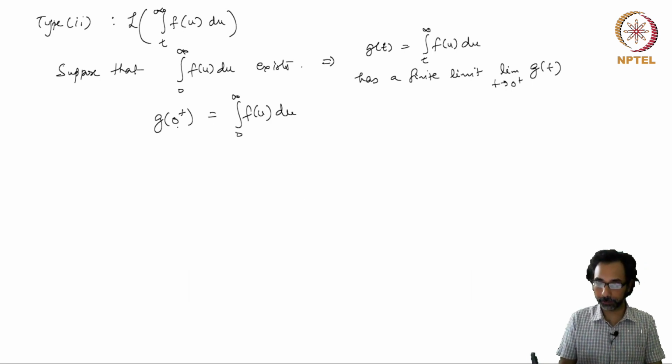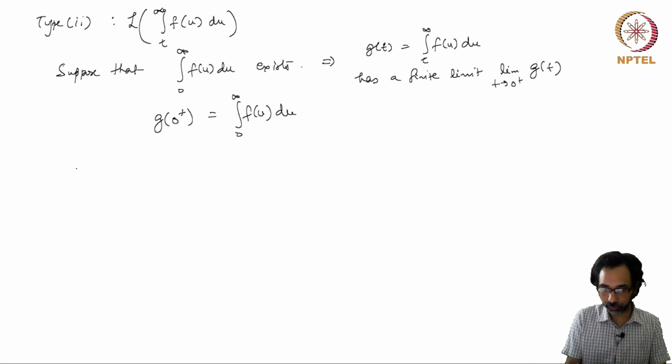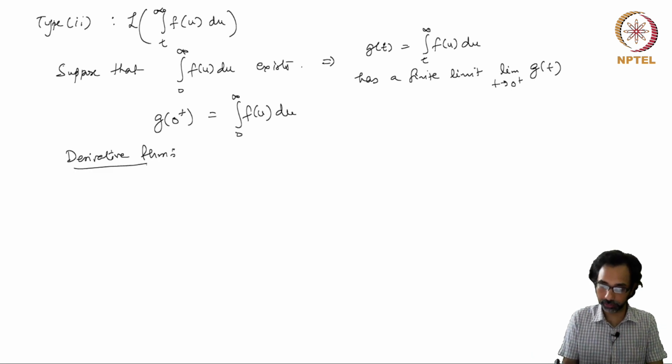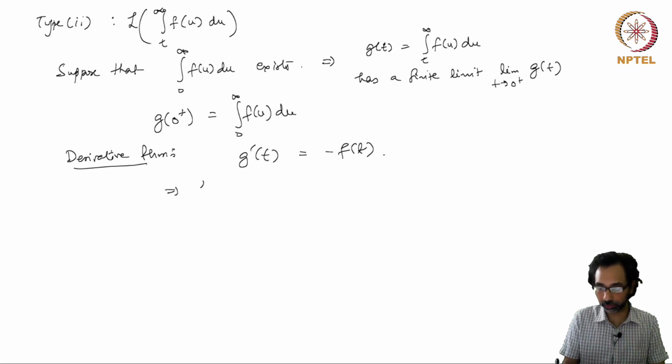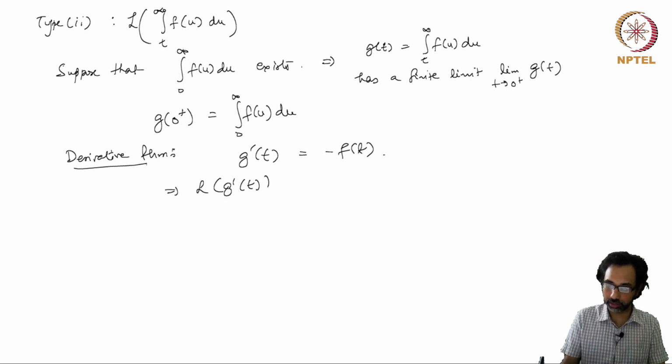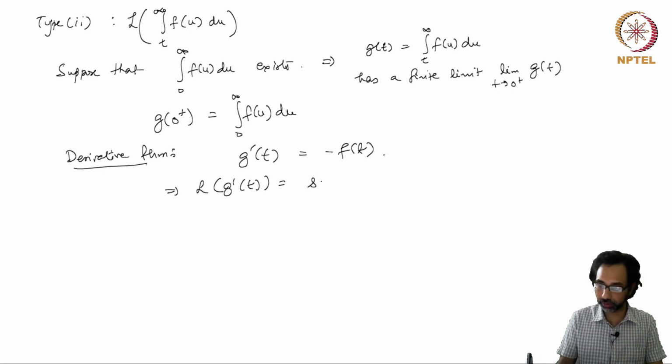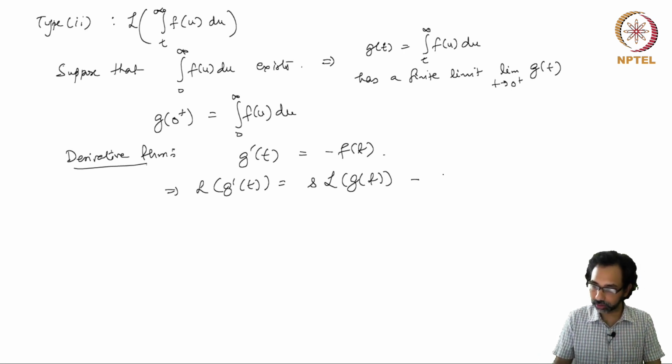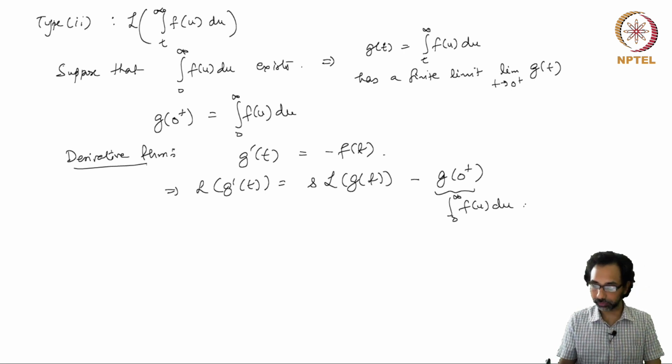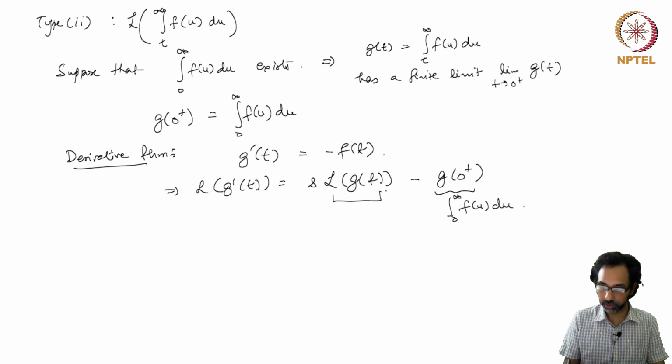So we can apply our derivative theorem again. By the derivative theorem, we have that the derivative of g is nothing but minus f of t, and so the Laplace transform of g prime t is equal to, first by the derivative theorem, s times the Laplace transform of g of t minus g of 0 plus, but this is nothing but the integral from 0 to infinity of f u du, and we want to compute this term.